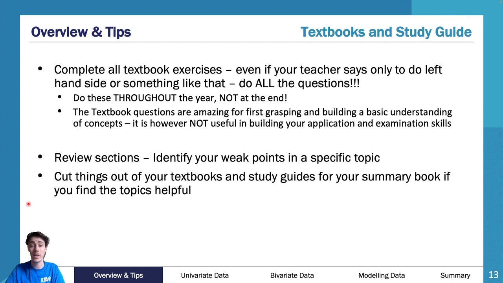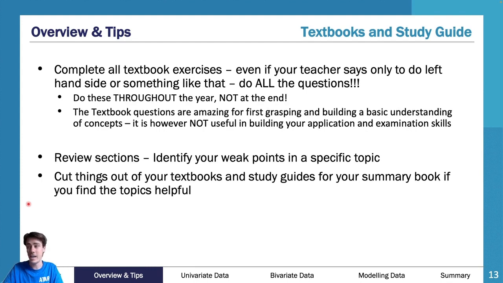Go and review it a couple of months after the SAC. Always keep on top of it, so always keep refreshing yourself on it. And don't be scared to cut things out of your textbooks. You don't need to sell at the end of the year. Oh, whoop-de-doo, I'm going to miss out on my $20 or $30 from selling my textbook at the end of the year. Not a big deal.